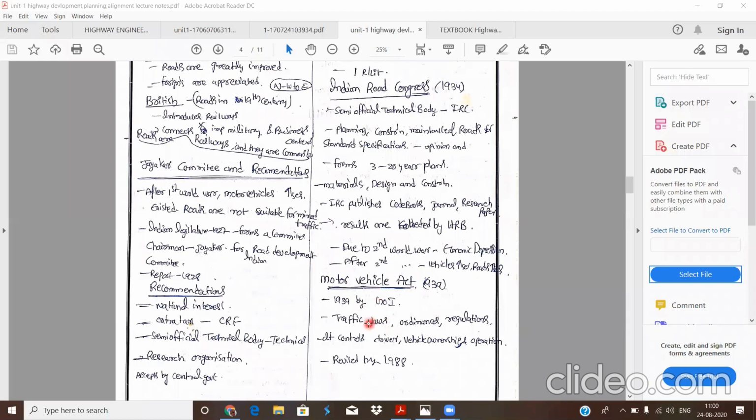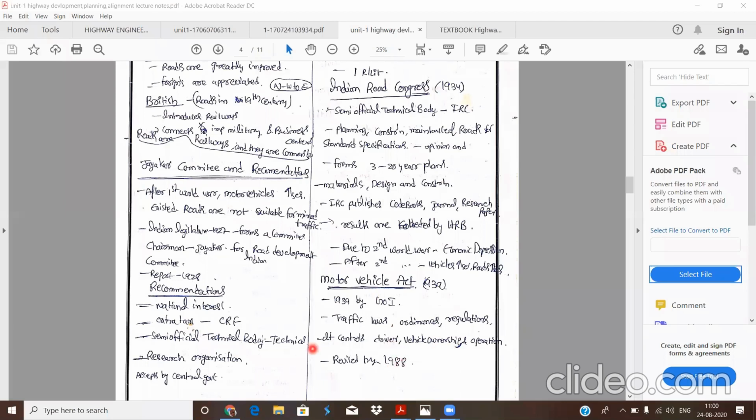The Motor Vehicle Act gives laws, ordinances and regulations on how to control traffic or roads. Okay, next one, it also controls driver operations, driver characteristics, vehicle ownership and its operation. The Motor Vehicle Act was revised in the year 1988.